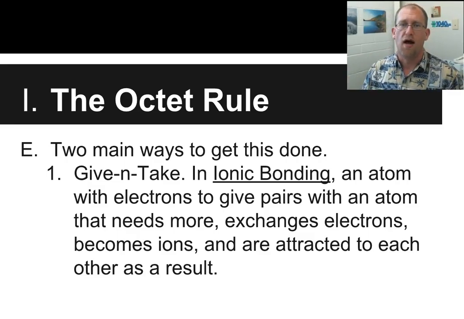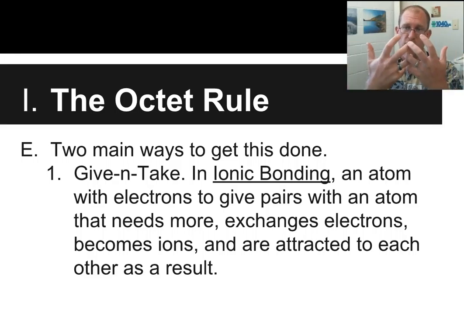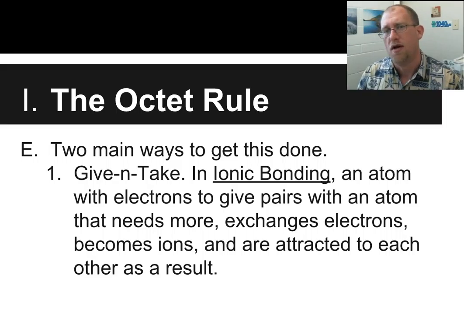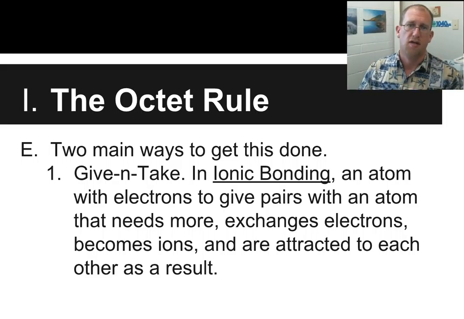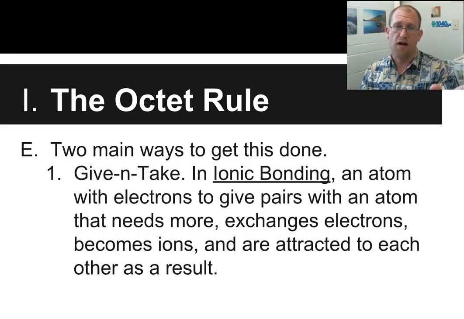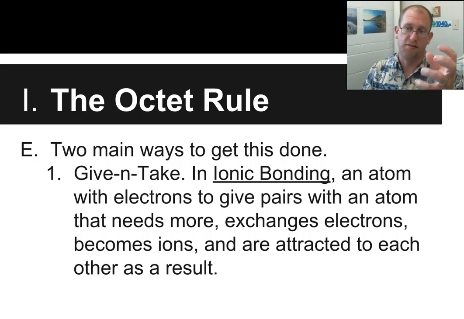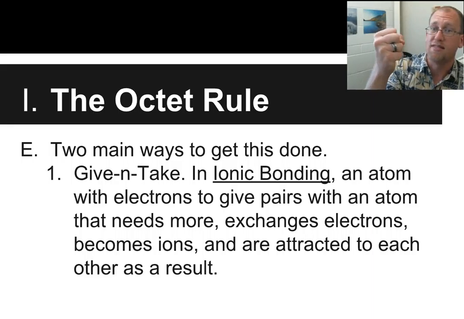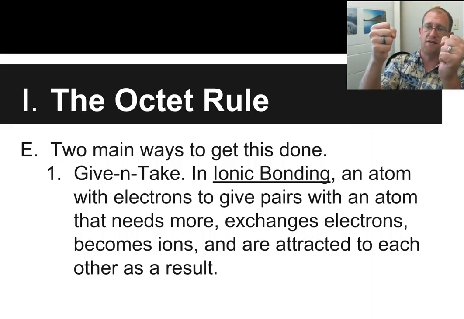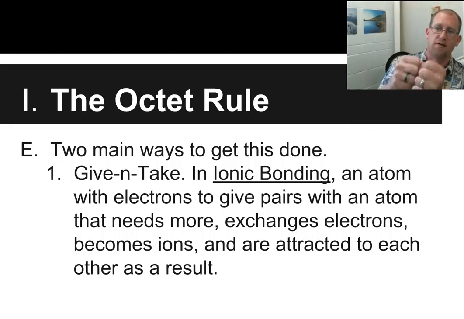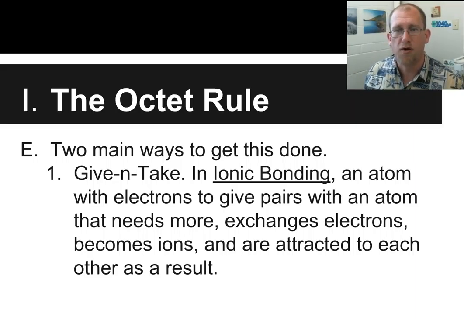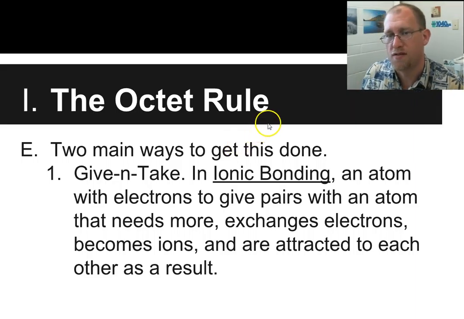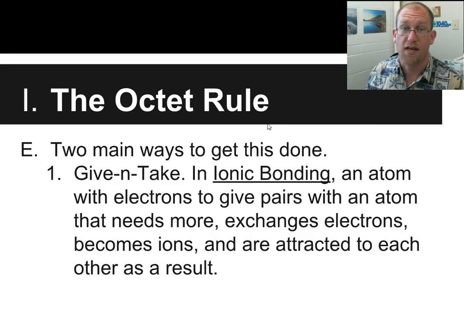And so the charges now, these ions, will attract each other. Opposites attract. So sodium chloride, table salt. Sodium gets rid of an electron, and now it's positive. Chlorine accepts an additional electron, and now it's negative. And then the positive and the negative attract each other, and we have table salt. So that's how an ionic bond works. We've covered this already before in physical science, but this is just for the sake of review.